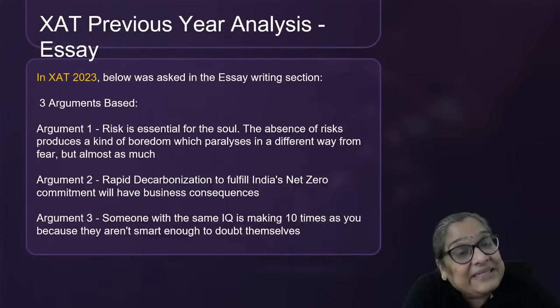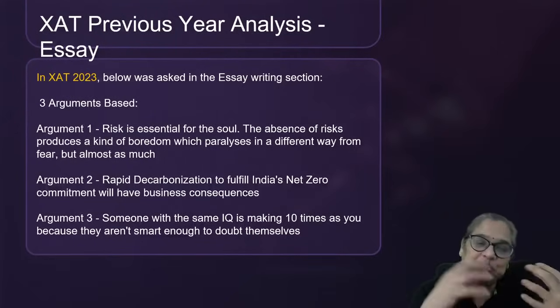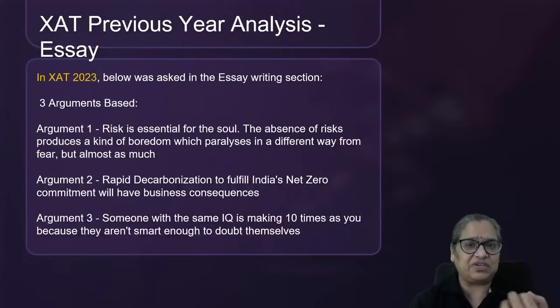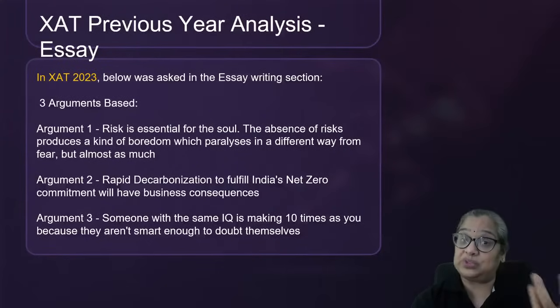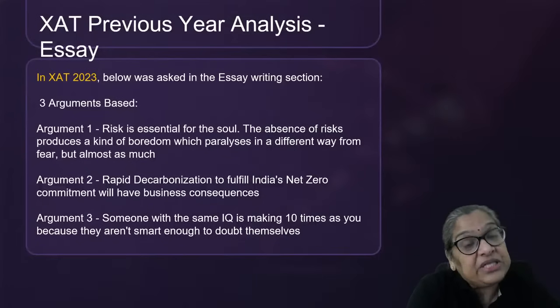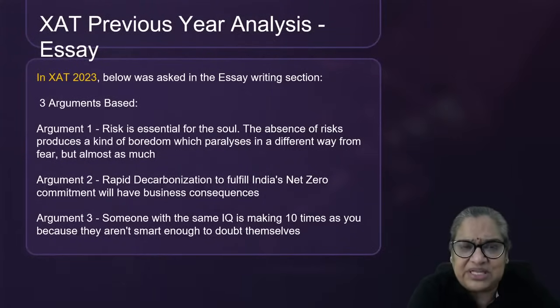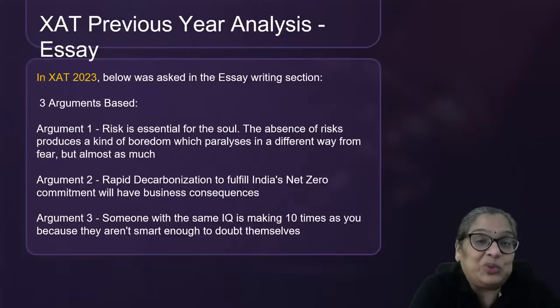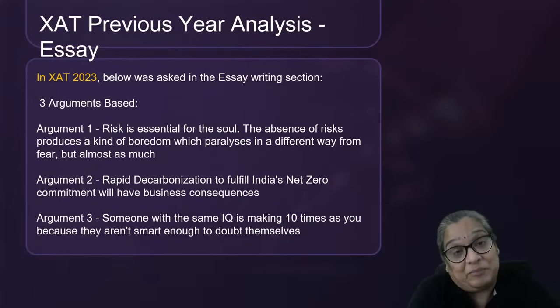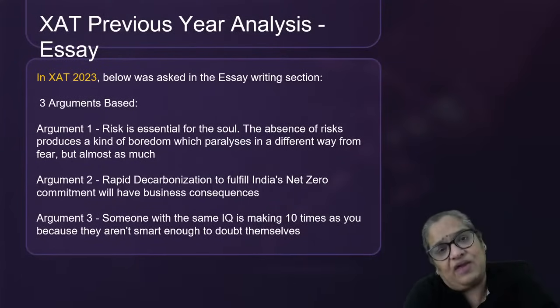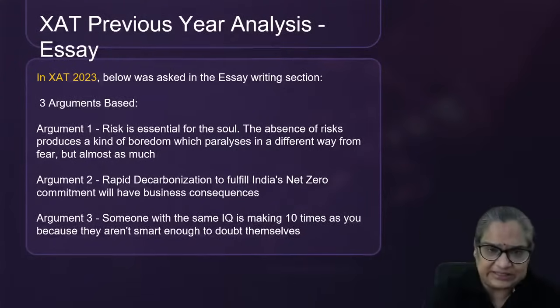The third one is, you know, they say this about Jimmy Carter and Barack Obama: very intelligent people, but they did not necessarily make the best presidents. Because when you have a lot of intelligence, you keep thinking of pros and cons of every situation. You keep doubting yourself because your brain throws up so many things. So here it says somebody with the same IQ as you is making 10 times as much because they aren't smart enough to doubt themselves. Is that true? Do you agree that one has to be a little less intelligent to become successful or make more money in life? If yes, why? If no, why not?